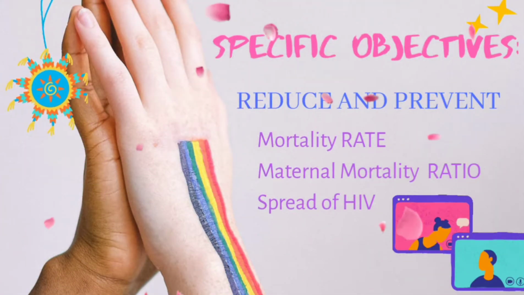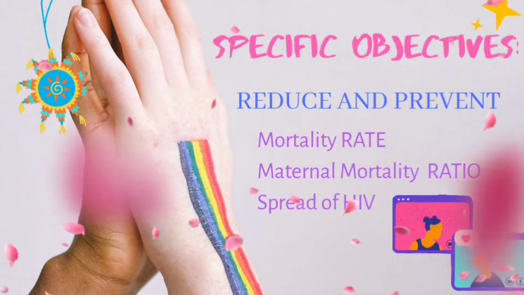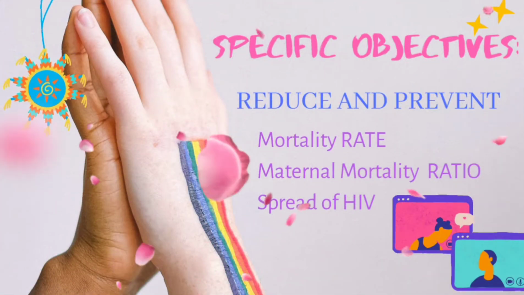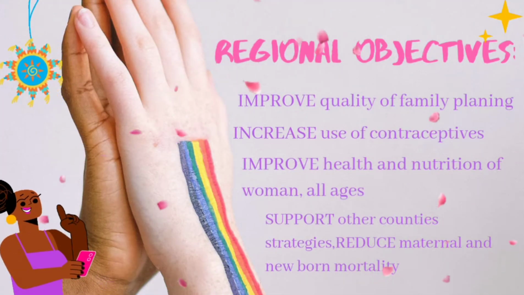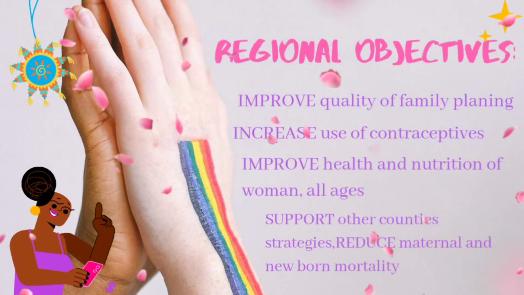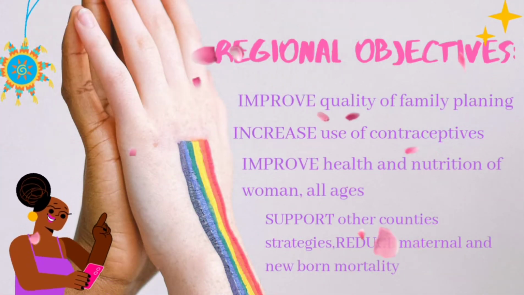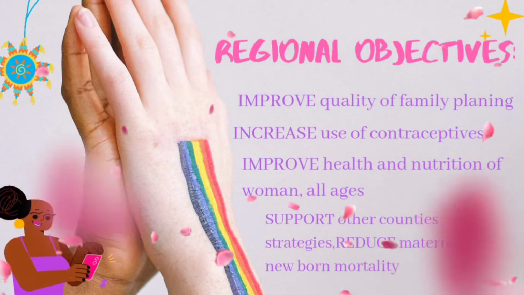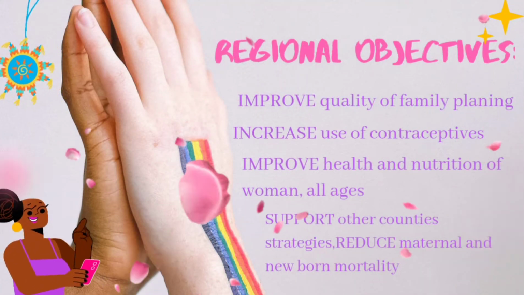Another fact is that the usage of contraceptives, introduced by the health law, can prevent the spread of HIV in society. Next topic that we're going to talk about is the regional objectives of the health law. It improves the quality of family planning, increases use of contraceptives, and improves health and nutrition of women of all ages, for them to have a better pregnancy when they are ready to be pregnant again.